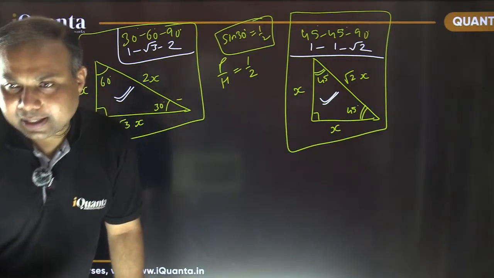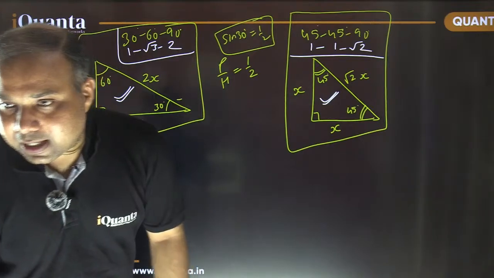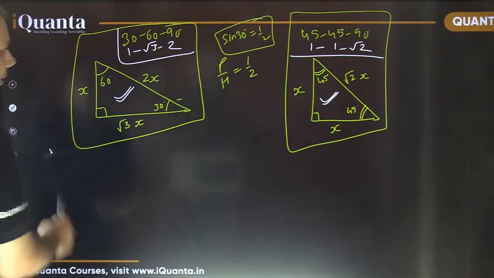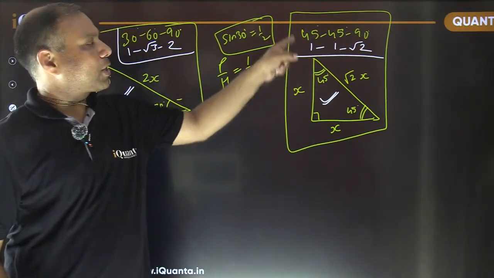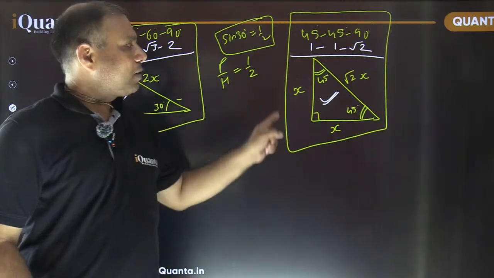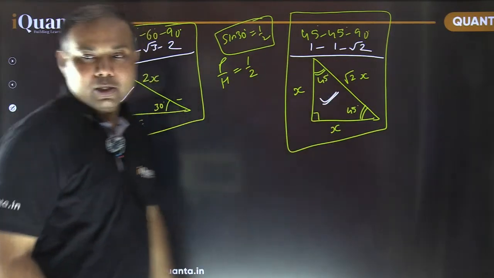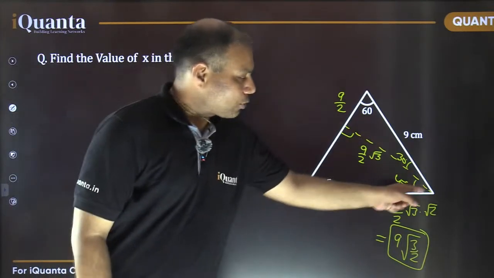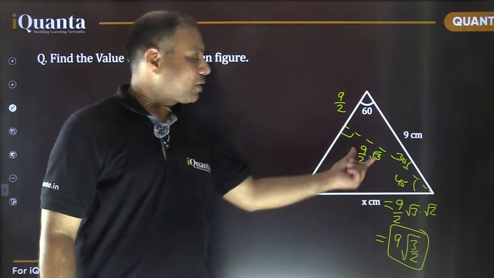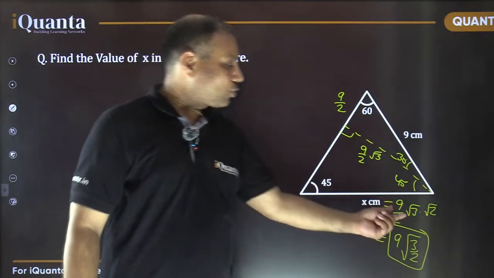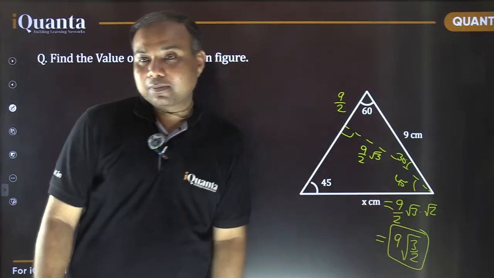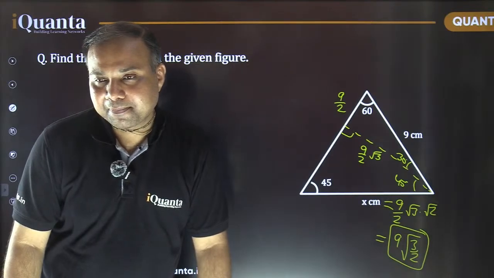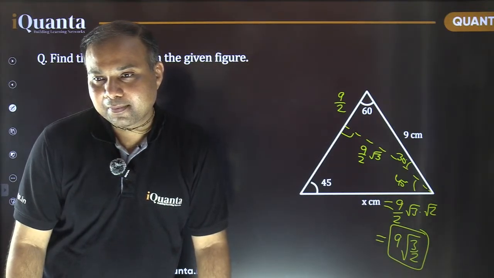Is it clear so far? Any doubt? Sir, where did the root 2 come from? Here it is. In a 45, 45, 90 triangle, the ratio of sides is 1 is to 1 is to root 2. So 1, 1, root 2; x, x, root 2 x. So in the previous question which we just did, this is a 45, 45, 90 triangle, so this hypotenuse is going to be root 2 times of this value. That's what I have done. So 9 by 2 times root 3, times root 2. So that's our final answer. Is it okay, Janardhan? Fine.